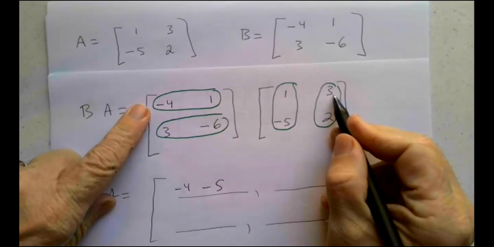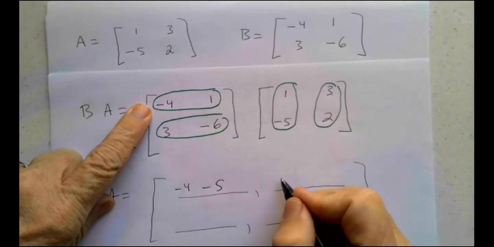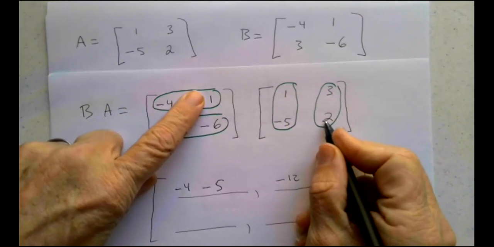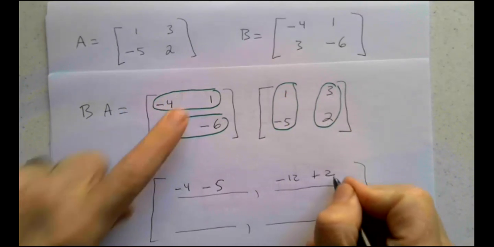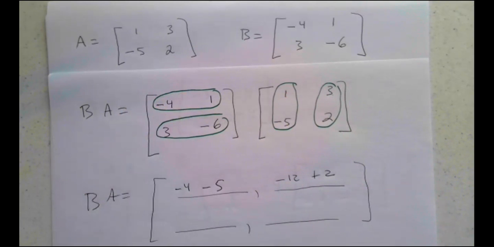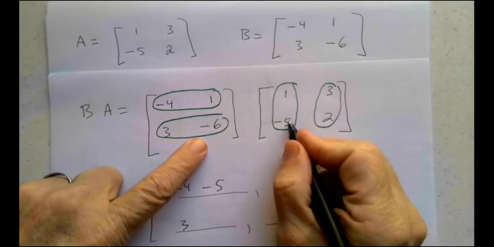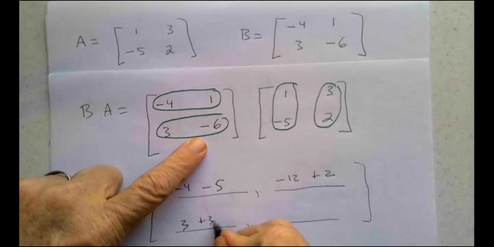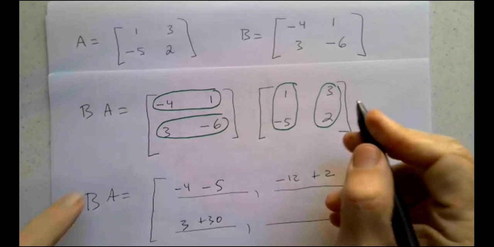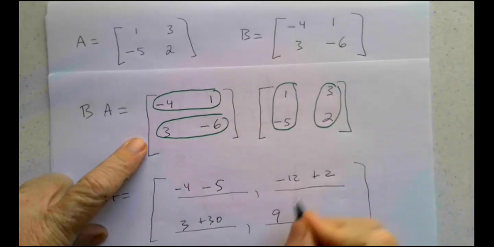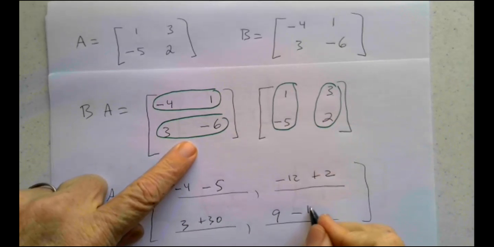First row, second column, -4 times 3 is -12. 1 times 2 is 2, so -12 plus 2. Second row, first column, 3 times 1 is 3. Negative 6 times negative 5 is 30, so 3 plus 30. And then second row, second column, 3 times 3 is 9. Negative 6 times 2 is negative 12.